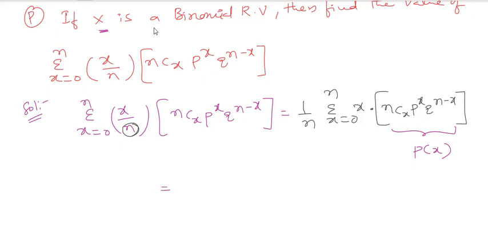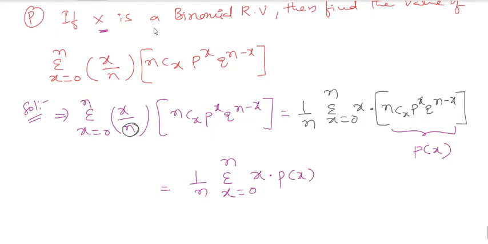So I get 1/n summation x = 0 to n of x into p(x).